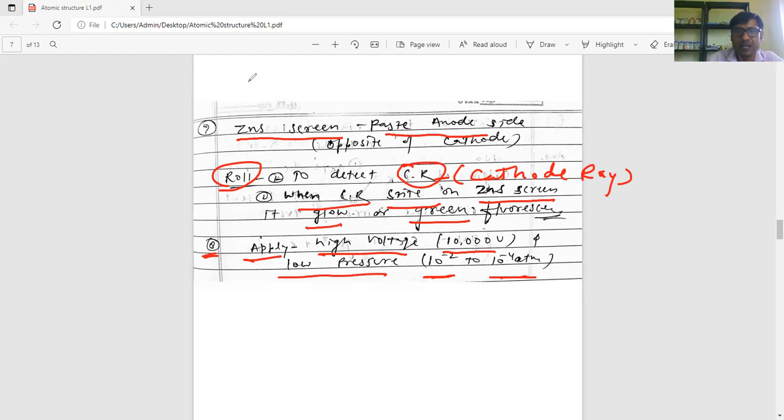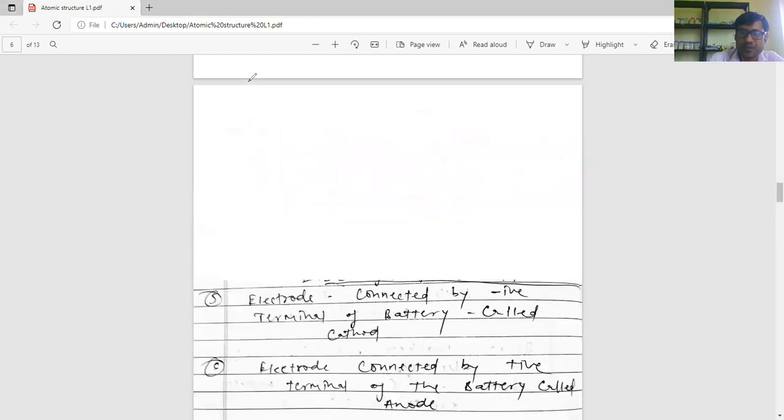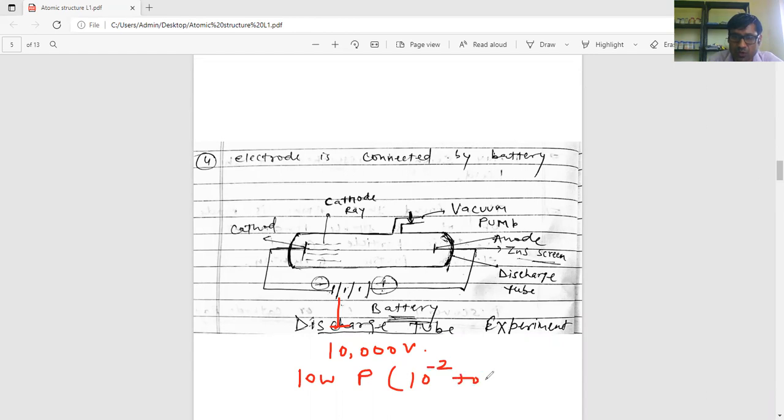And after this, he saw that when high voltage, 10,000 volt or more, and low pressure, 10^-2 to 10^-4 atm, is applied,